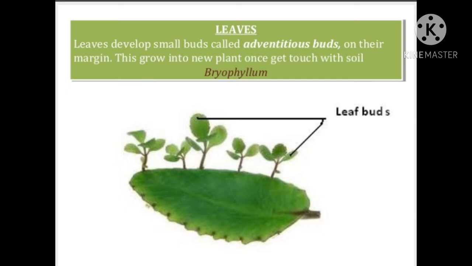Vegetative propagation by leaves, foliar buds. In Bryophyllum, patharchat plant, rows of foliar buds are produced on the notch at the end of leaf margin. These buds may develop from the leaf and grow up into new plants. Children, you are able to see the pic. In the pic, from the margin notch bud is present and they are changing into new plants.